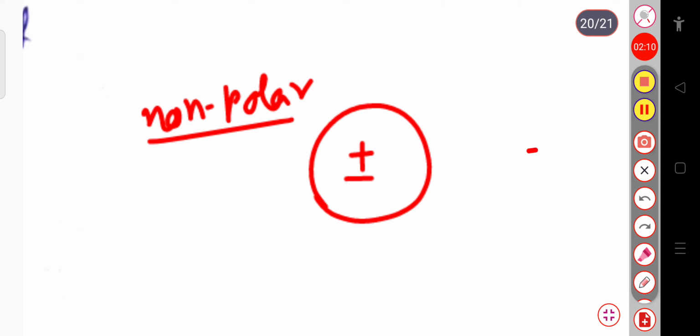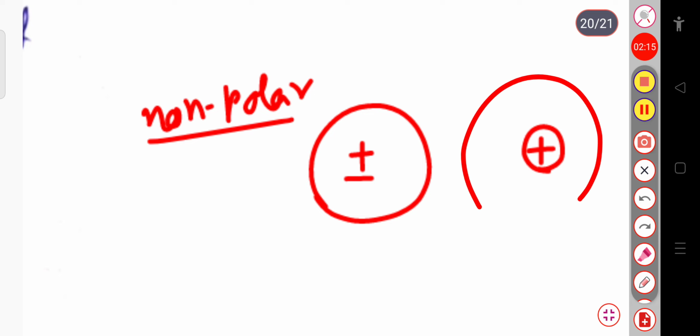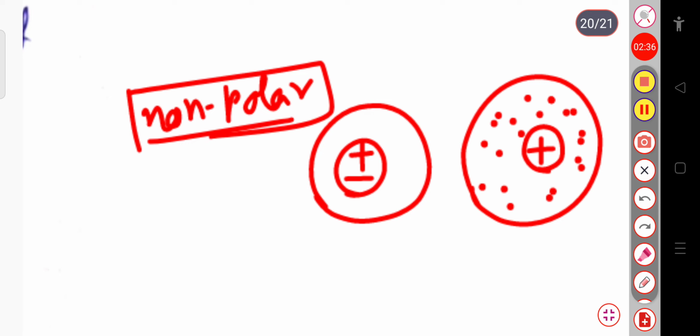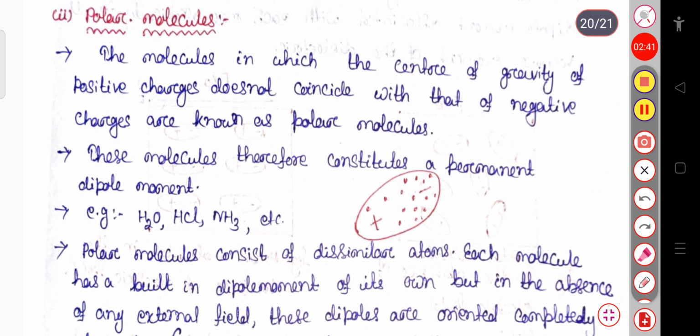Suppose this is my nucleus; inside an atom the electrons are like a cloud, and the positive and negative charges coincide at a single point in a non-polar molecule. But in a polar molecule, they will not coincide. So let us start with the polar molecules.